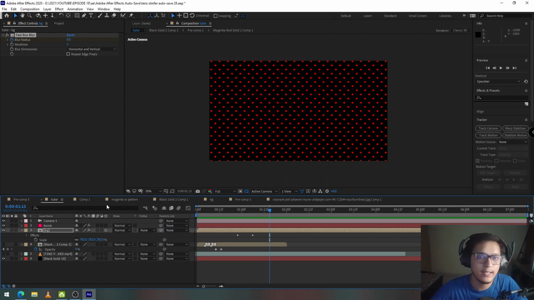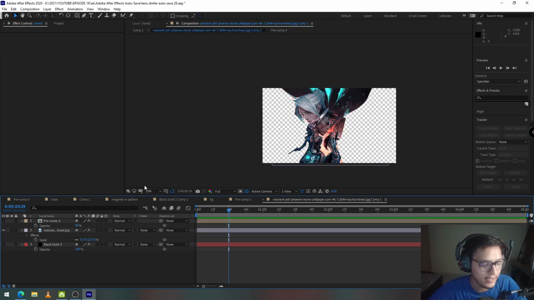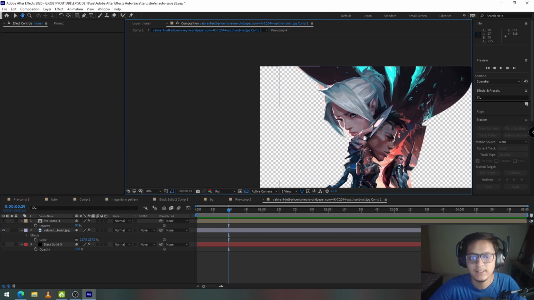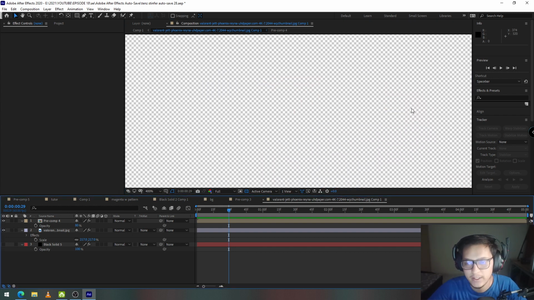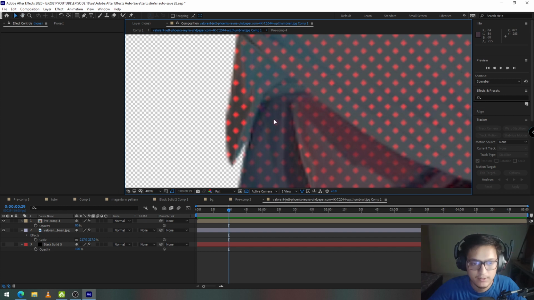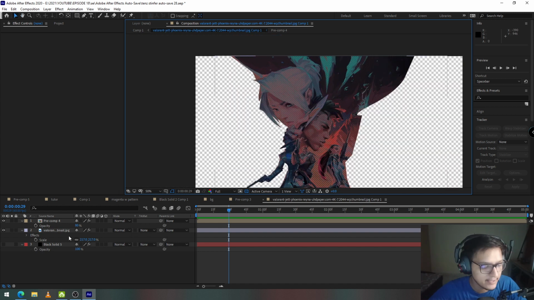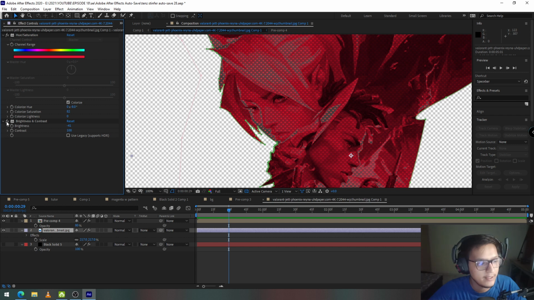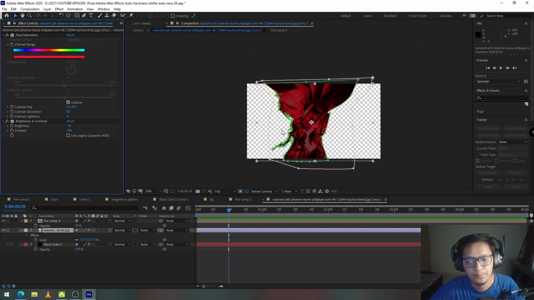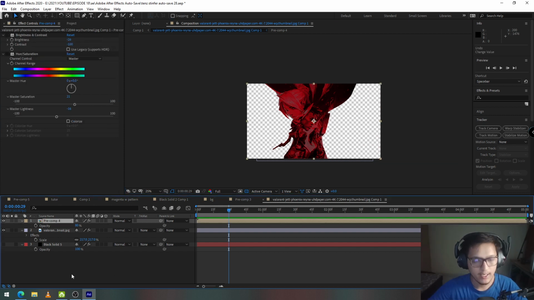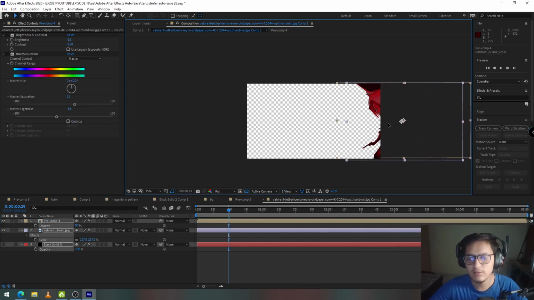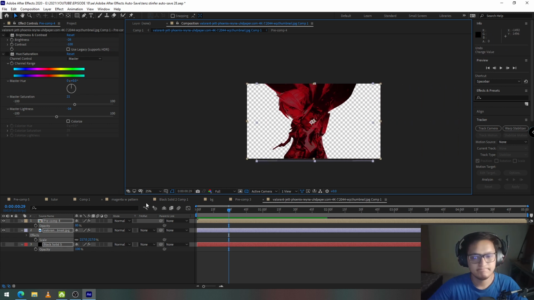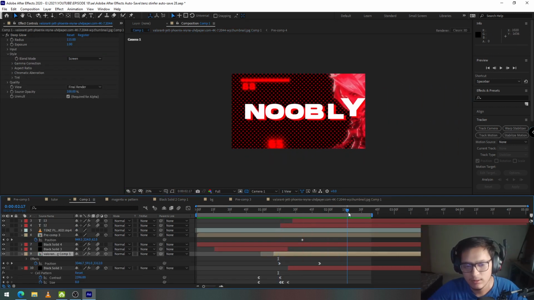Now what's left is to add a jet image appearing from the right of the screen to the center of the screen. And to do that, what I did was added this image of jet from the Valorant's banner. And then I added a pattern over it. And we learned how to make this pattern in the beginning of the project by making a cube and adding multiple repeaters to it. The next thing that I did was added this hue and saturation effect over the jet layer and increase the brightness and contrast of it so it matches the mood of the style. And that's it. And at last I keyframed its position to appear from left to right. And this is how it finally looks. I think it looks pretty great.